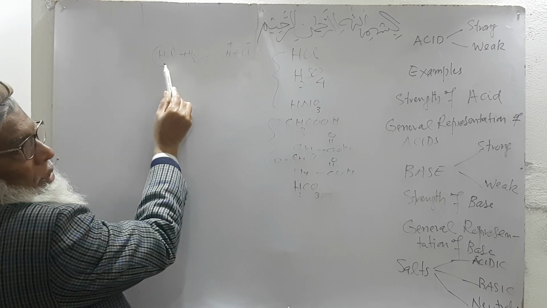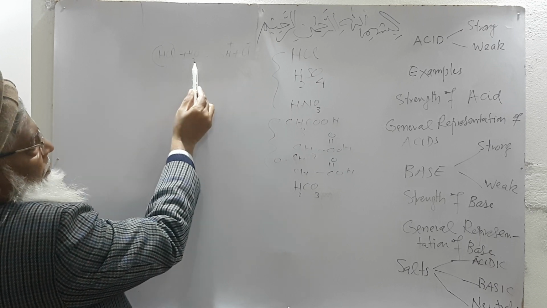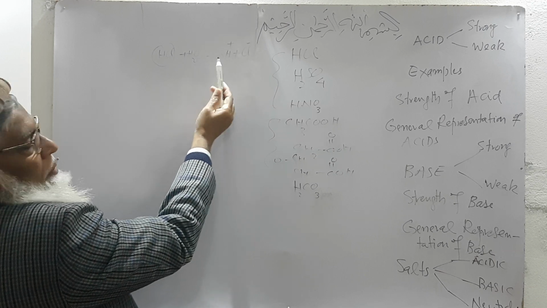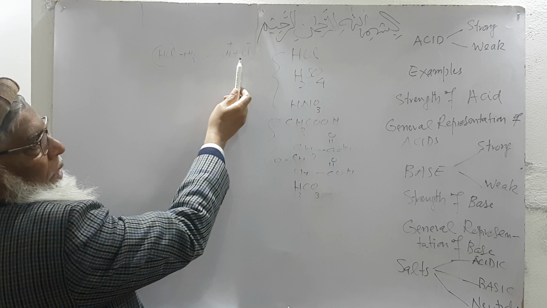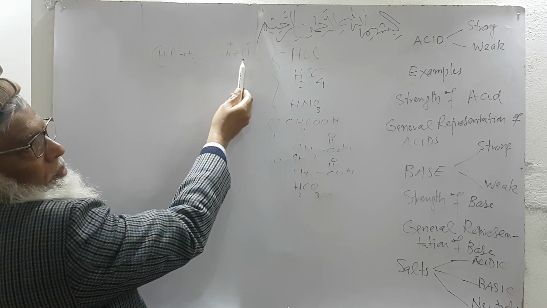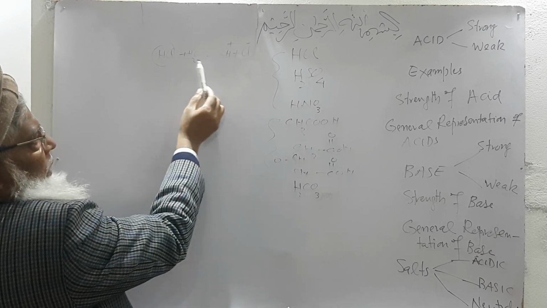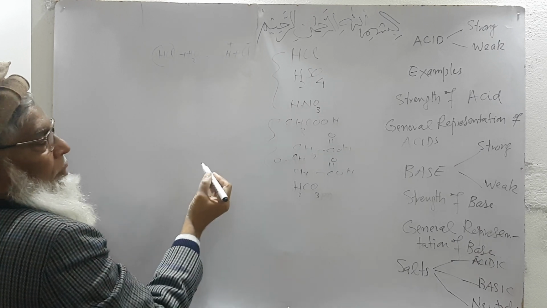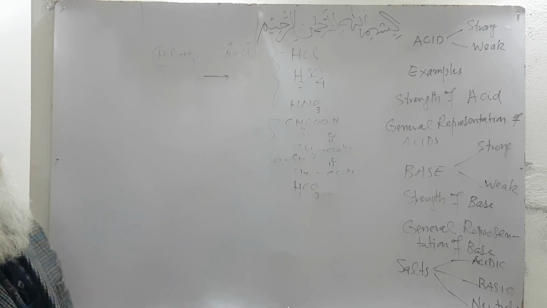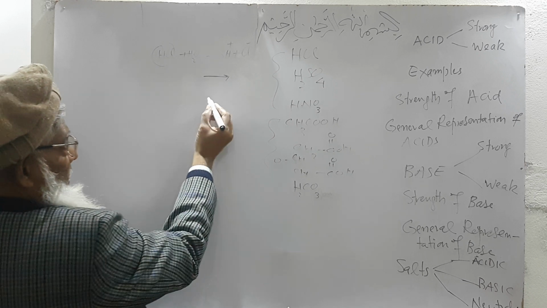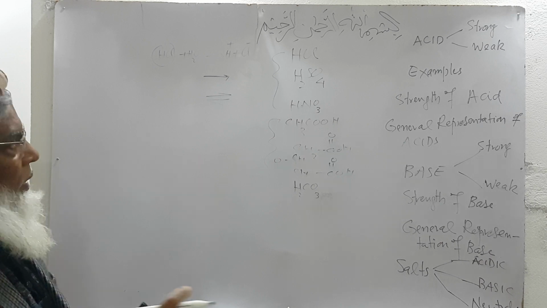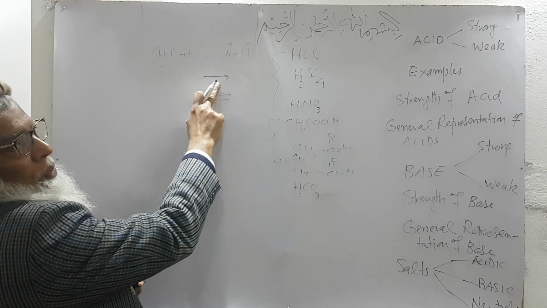A strong acid on dissociation is completely converted into its constituents, proton and anion. So this acid has no sign of reversibility. It is shown by a complete arrow, not this type of arrow.